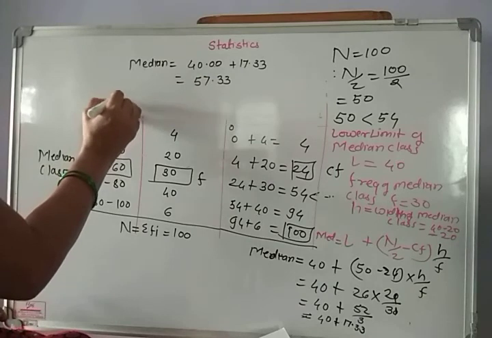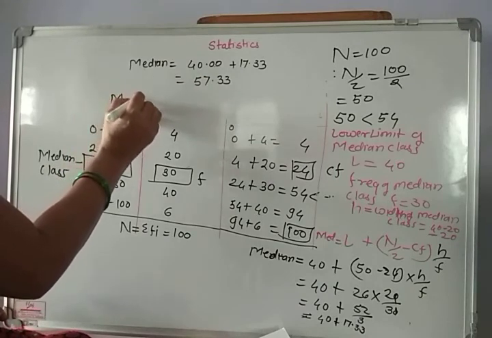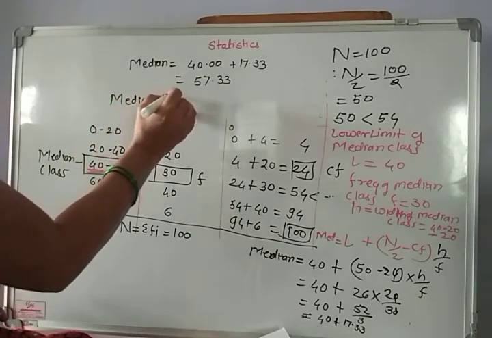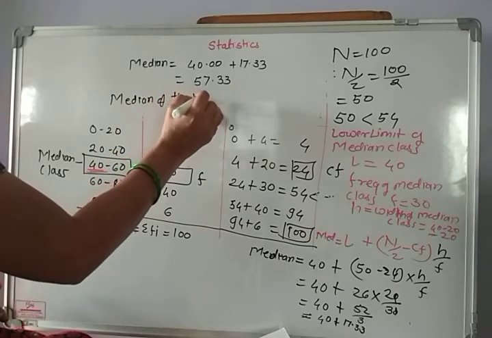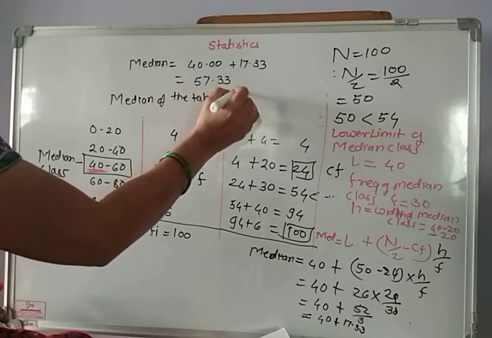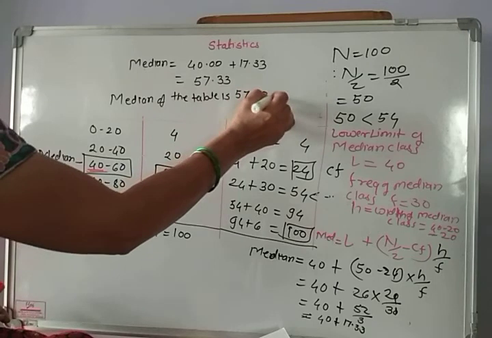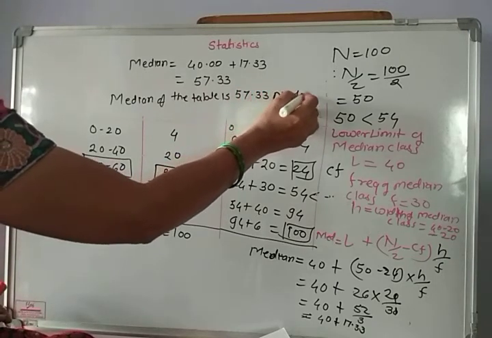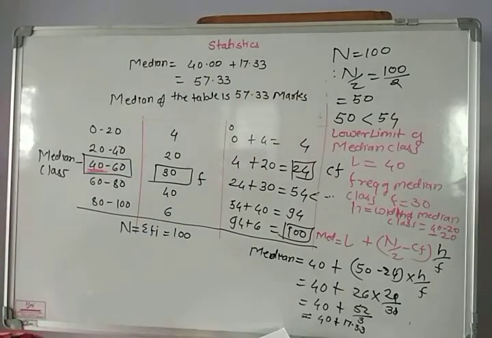So the median of the table is 57.33 marks. Understood?